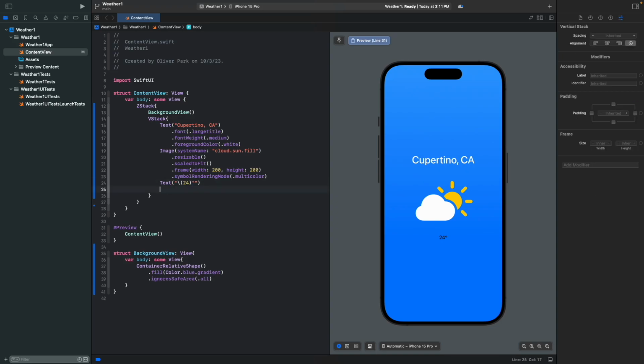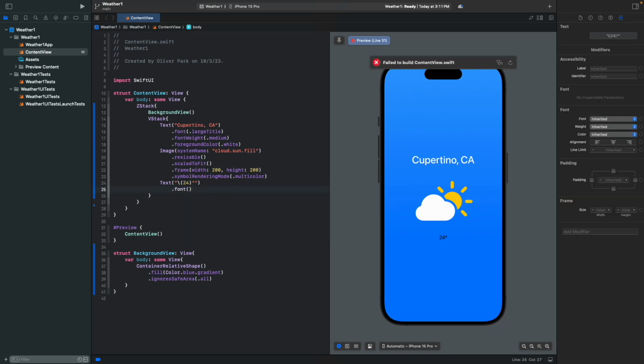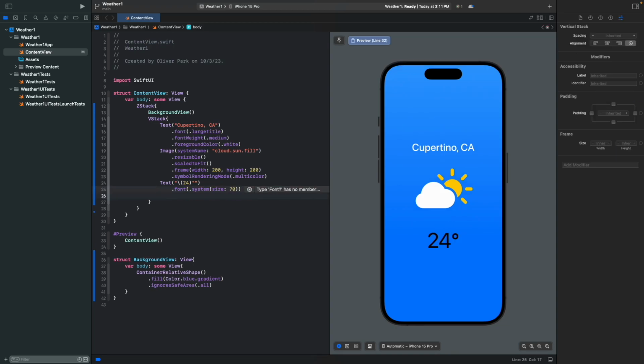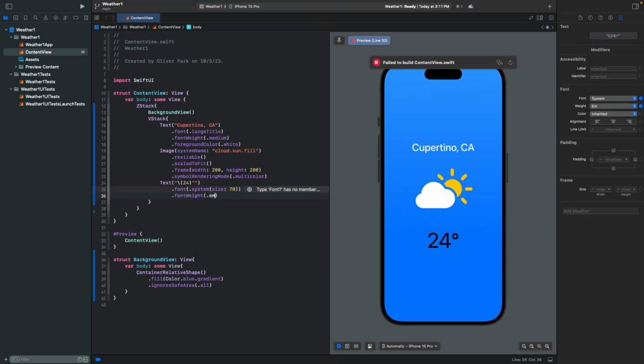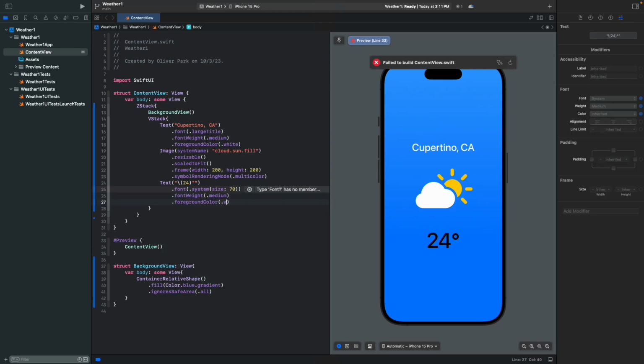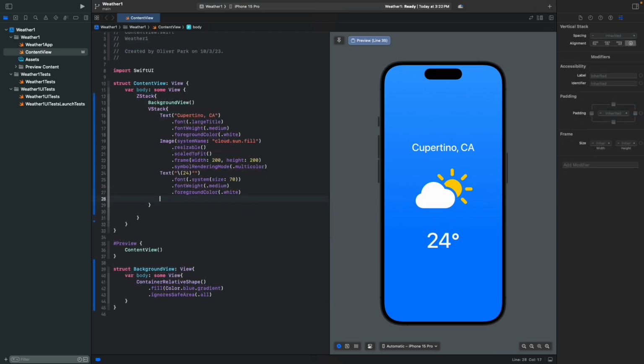And then we're just going to do the same as the text. Write font. And since this should be a precise font size, we're going to use system size as 70. And after that, we're going to write fontWeight medium, and then with the foregroundColor, .white. Now let's make an HStack view. So we're going to write HStack here,